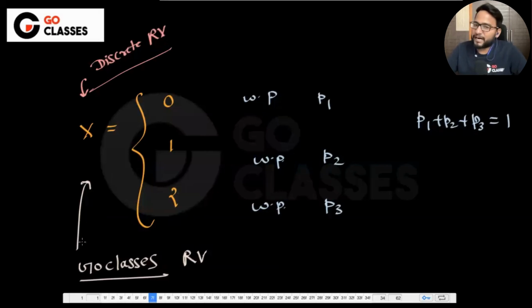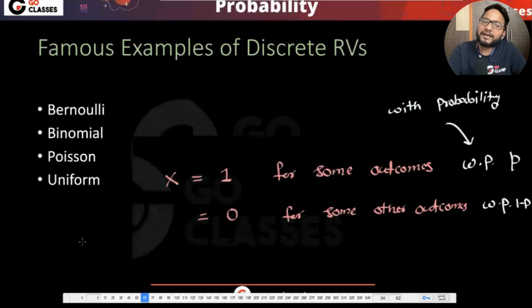So you can define any random variable, but there are certain random variables which have a certain PMF. PMF means probability mass function. So there is a certain PMF that occurs too often, which is basically x equal to 1 and x equal to 0 with probability p and 1 minus p.